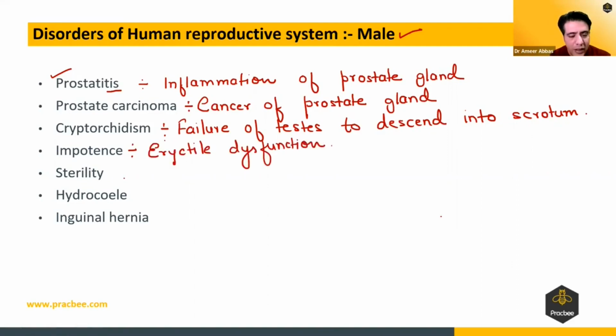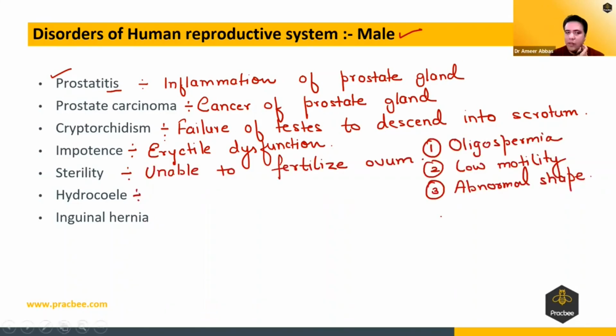You know, sterility. Sterility is a condition when sperms are not able to fertilize. That may be due to low motility, or maybe the improper shape, or maybe low count of sperm. You know, the oligospermia.